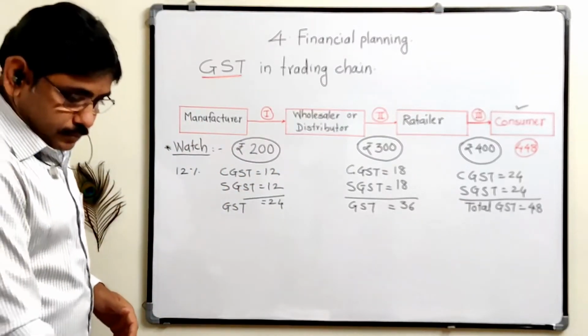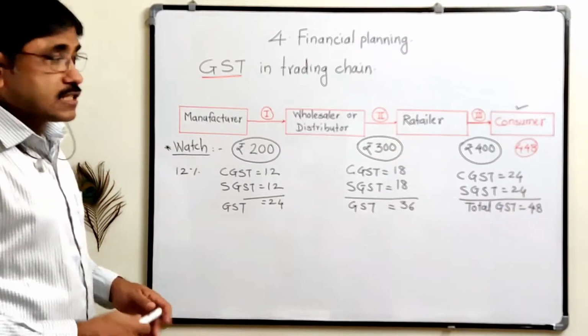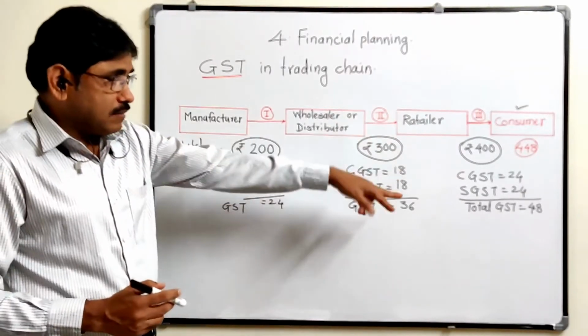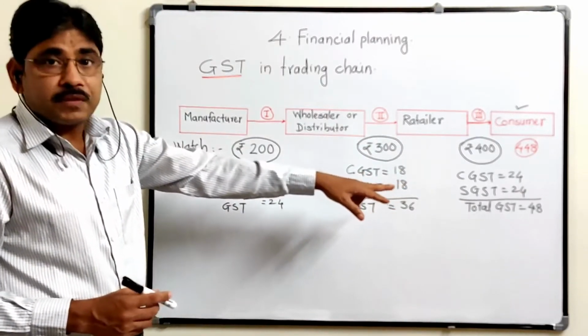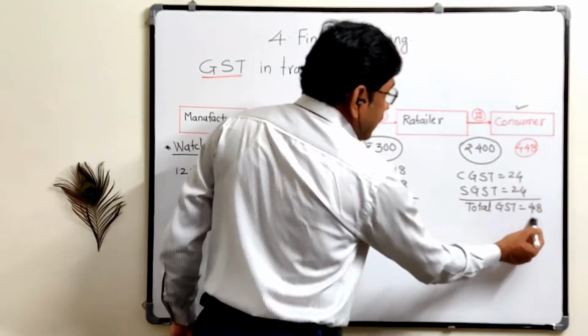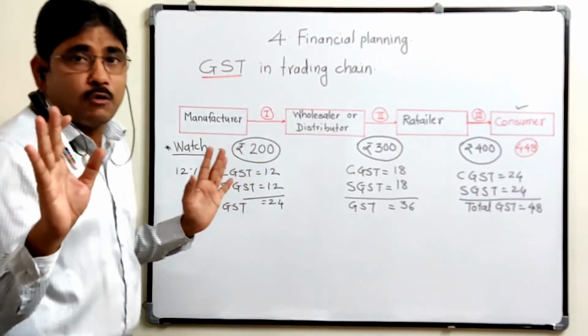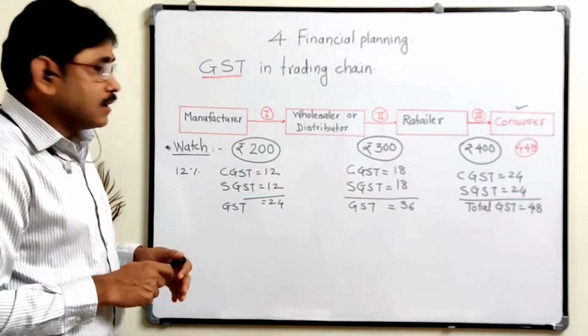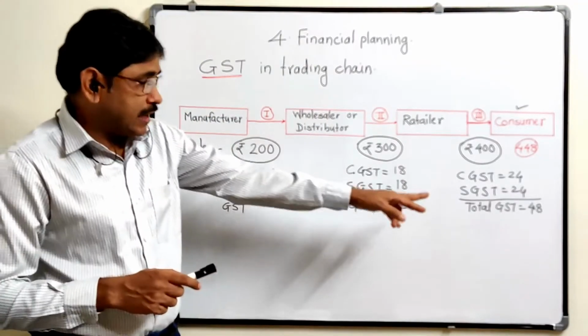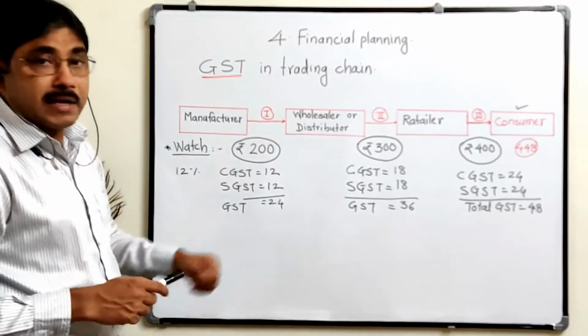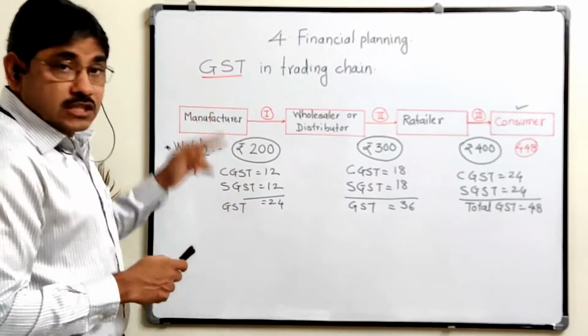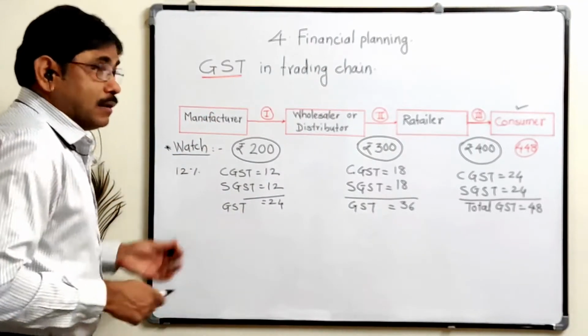Now if we calculate the GST, the total GST on that one, which goes to the government, should not be more than 48 rupees. इसके ऊपर नहीं जाना चाहिए, only 48. अगर हम लोग कैलकुलेट करते हैं तो वो 48, here it is 36, here it is 24. तो फर्स्ट स्टेज the GST payable.